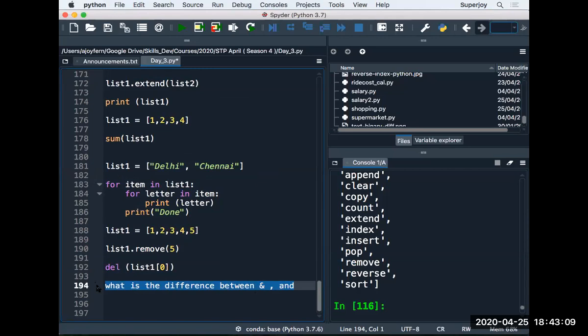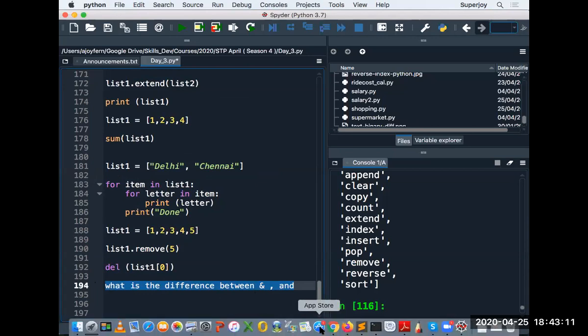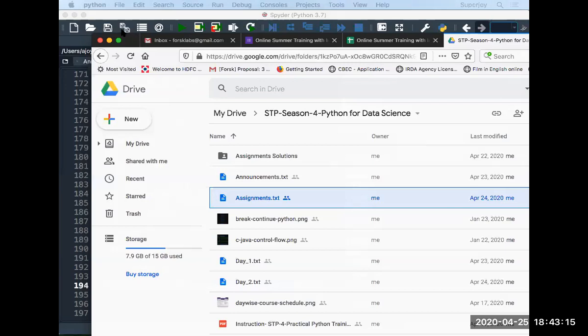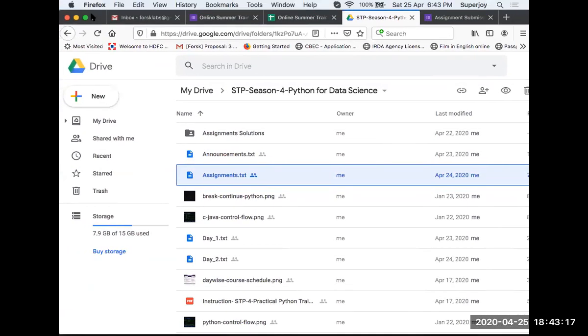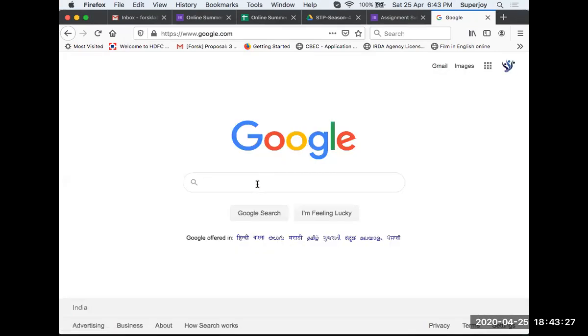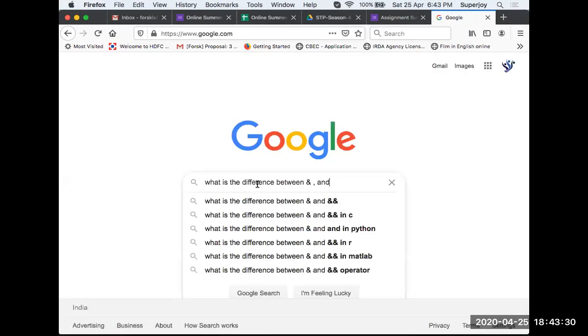So what we can do, we copy this and we open the browser, right? So I have opened the browser. I go to a new tab, I go to Google. I search it, and I select this: what is the difference between and in Python?